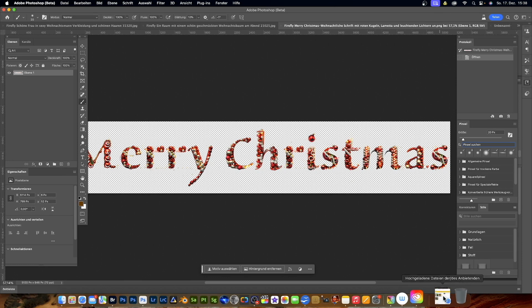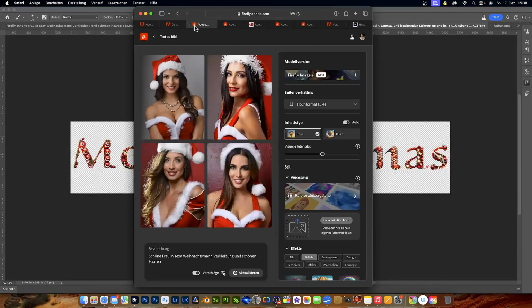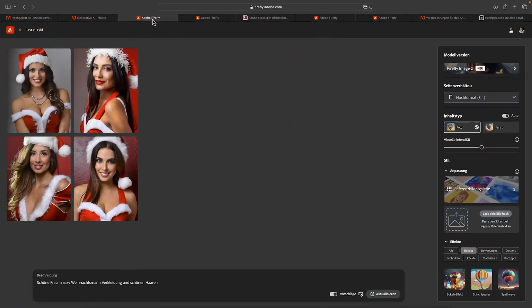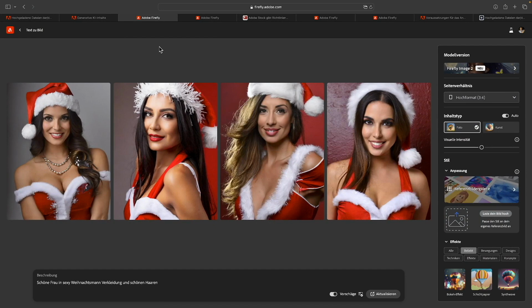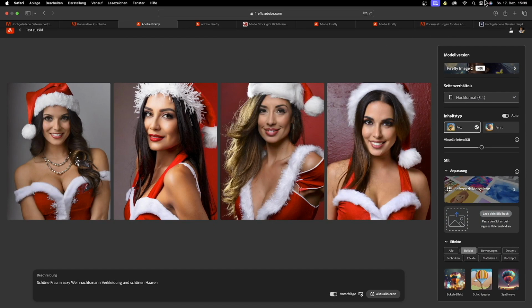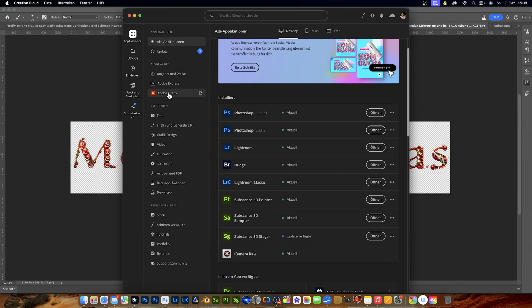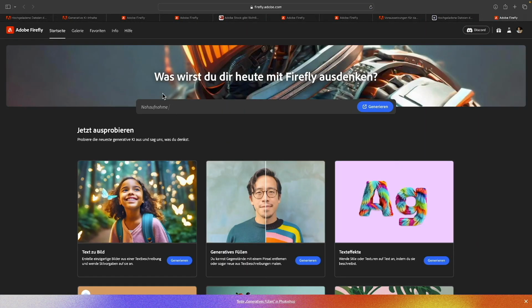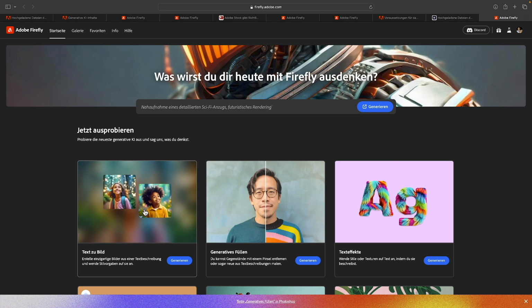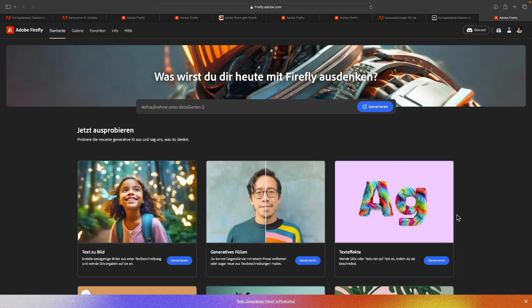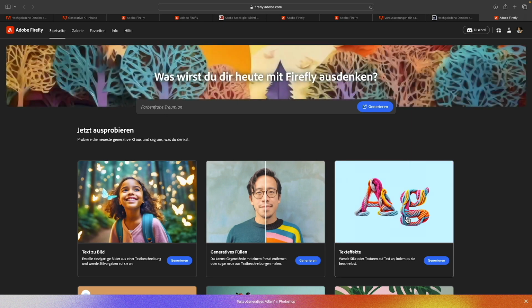But first we are going to Adobe Firefly and we'll make the whole thing bigger. And now I'm going to show you what exactly I typed in. For this, first I will go up here through the Creative Cloud and now enter Adobe Firefly. This is how you get in if you didn't know already. Go to your Creative Cloud and then click on Adobe Firefly, and then you're here, and then you have to click on text to image. If you want to generate your image or the text, you'll have to click here.